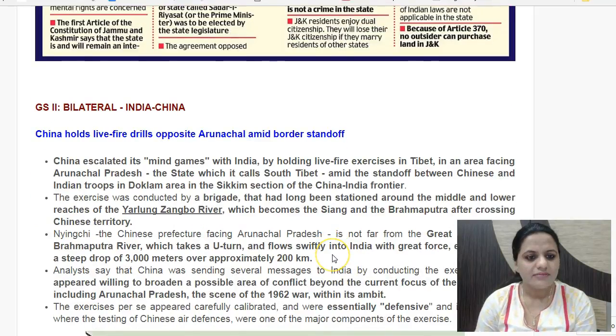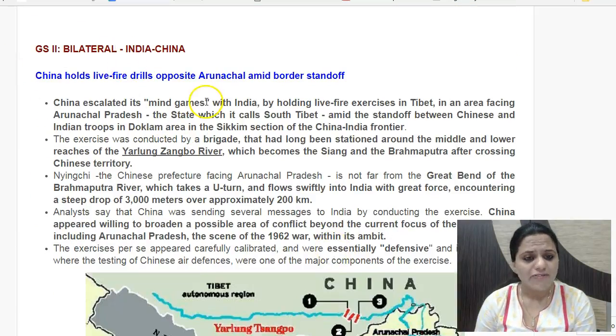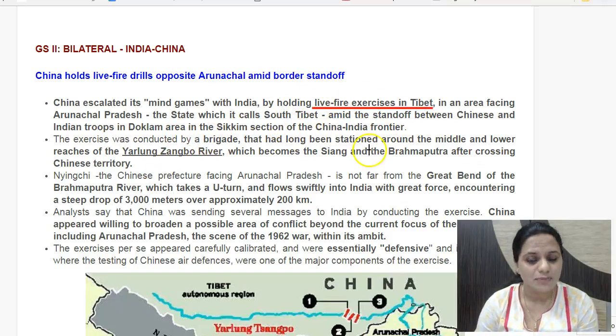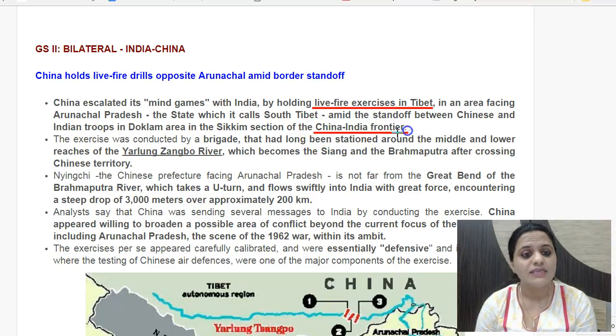Then the next news item is China holds live fire drills opposite Arunachal amid border standoff. So China is escalating its standoff with India now. It has conducted live fire exercises, drills in Tibet, close to the Arunachal Pradesh frontier. It means China is giving a message that it is ready to open up another frontier. Presently, the dispute which is going on is in the Sikkim region.